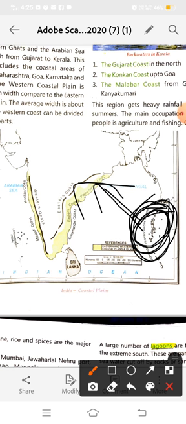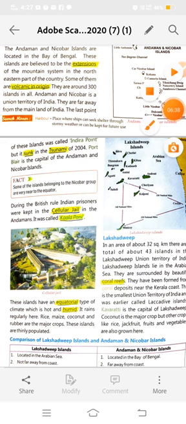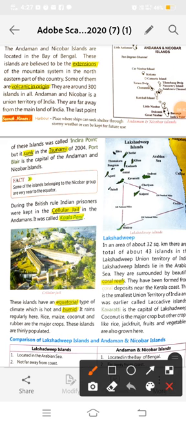Okay, so during the British rule, Indian prisoners were kept in the Cellular Jail in the Andamans, and it was known as the Kala Pani. It is also given here: during the British rule, Indian prisoners were kept in the Cellular Jail in the Andamans. It was called Kala Pani.